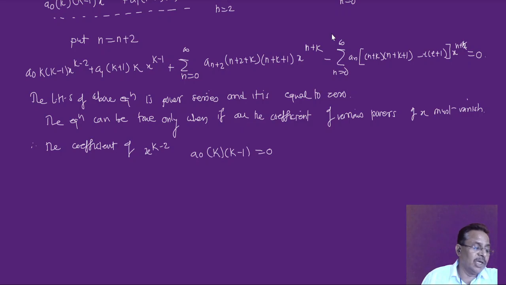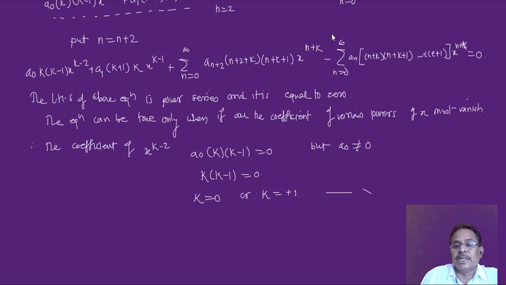a0 times k into k minus 1 is equal to 0, but note that already we have written a0 is not equal to 0, therefore I'll get k into k minus 1 is equal to 0, and that tells me this right hand side will be 0 provided we have two roots, either k equal to 0 or k equal to plus 1. That is one condition here.